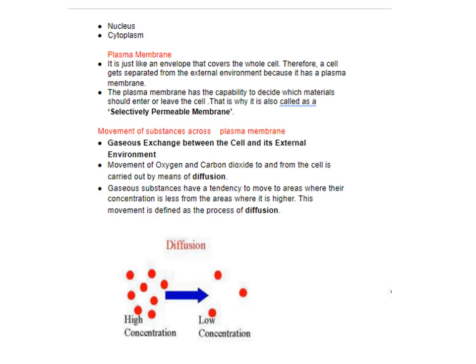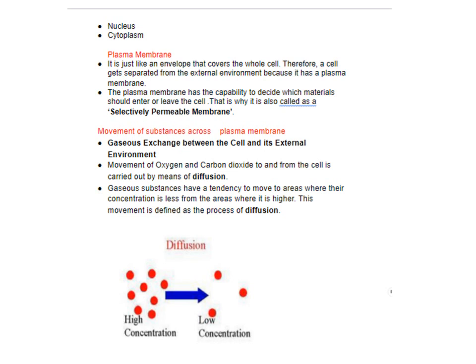Now, the plasma membrane is also called a selectively permeable membrane because it allows only some selected material to enter and go out of the cell depending upon the need of the cell. That is why it is called a selectively permeable membrane.